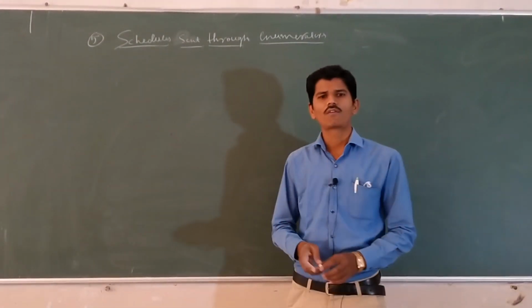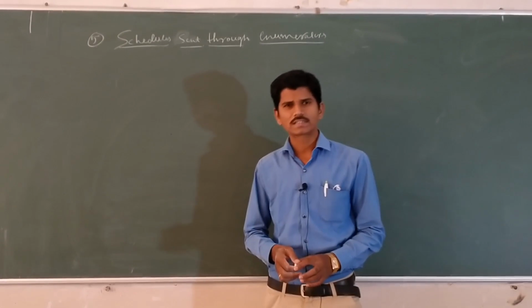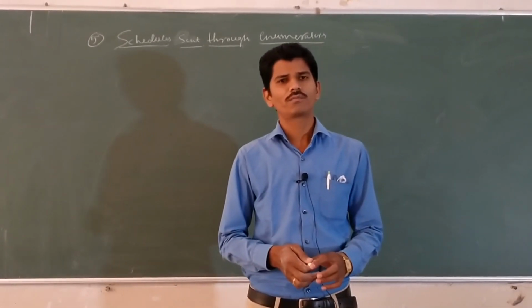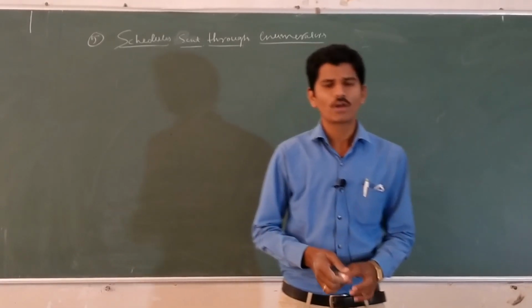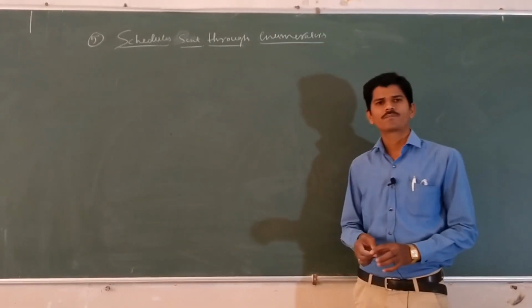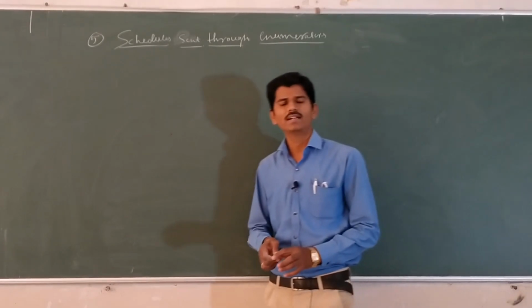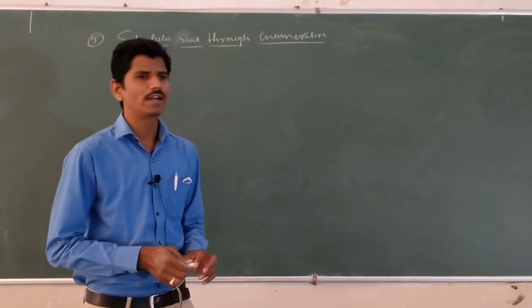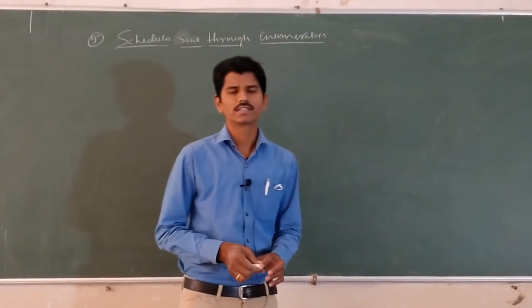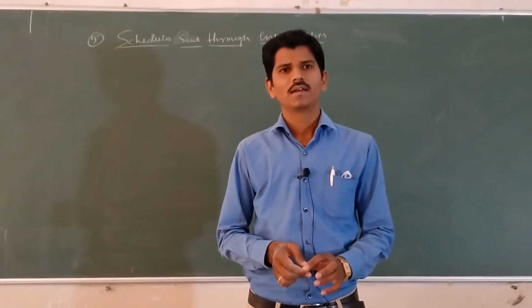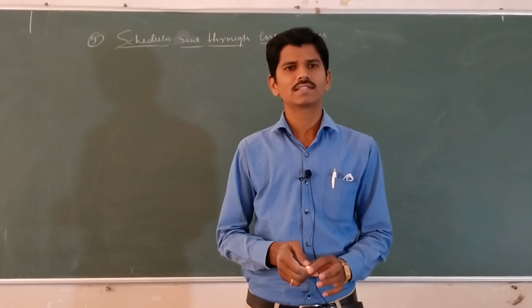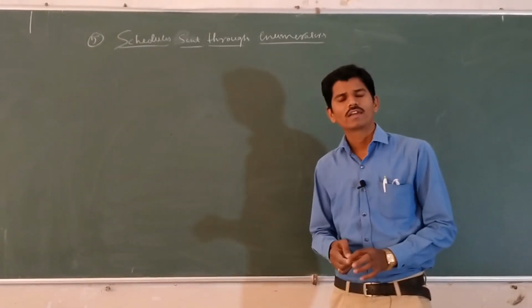Hello students, good afternoon. In the last class, we discussed the collection of primary data, the methods of collection of primary data. There are totally 5 methods. One is the direct personal observation method. Second one is the indirect oral interview method. Third one is information through agencies. Fourth one is the mailed questionnaire, and fifth one is schedule sent through enumerators.